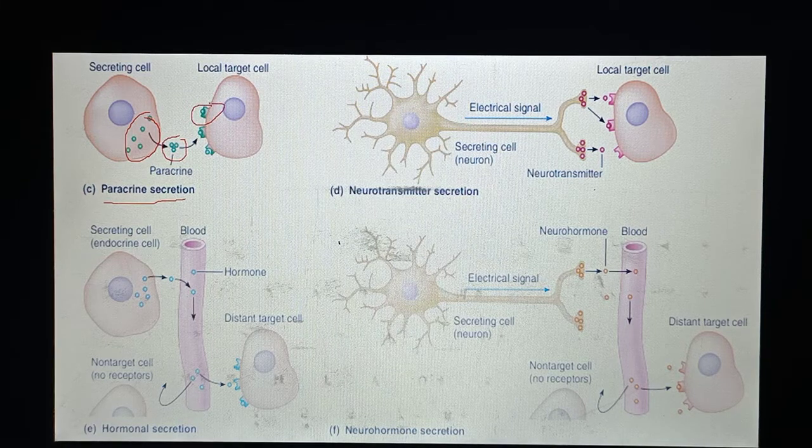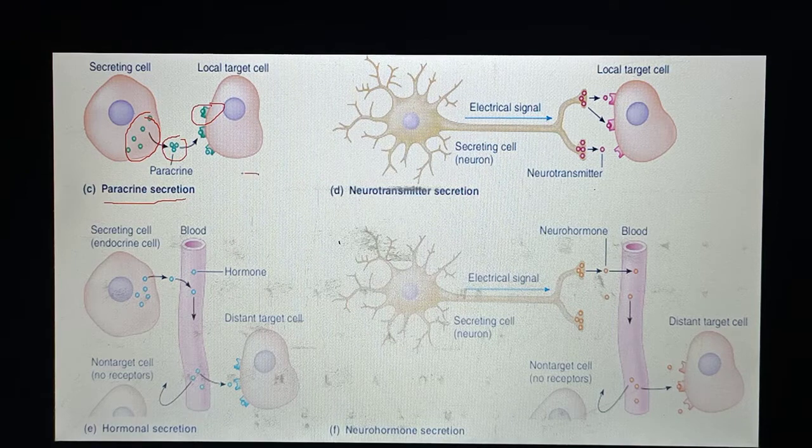These are receptors which are present at the surface of the target cells. And these paracrine factors bind with the receptors at the surface of the local target cell, and they generate a physiological response. This kind of secretion is known as paracrine secretion.